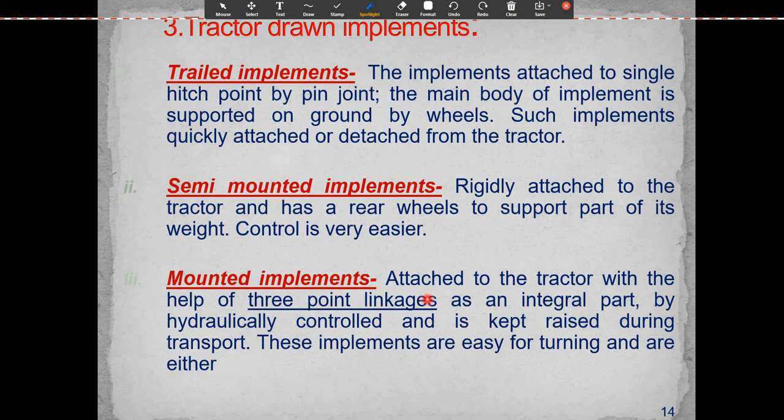But the mounted implement is attached to the tractor with the help of 3-point linkage as an integral part, hydraulically controlled, and is kept raised during transport. These implements are easy for turning.